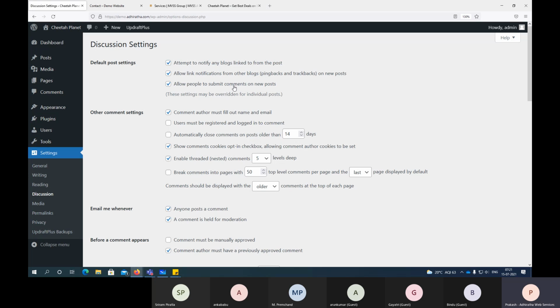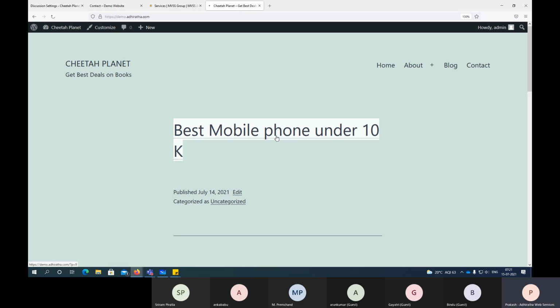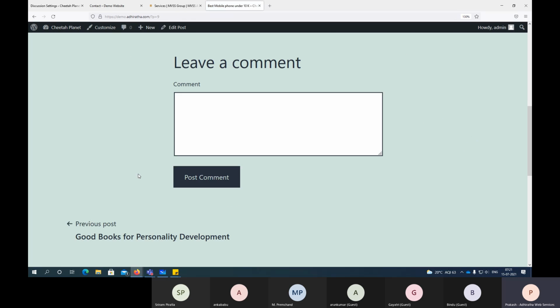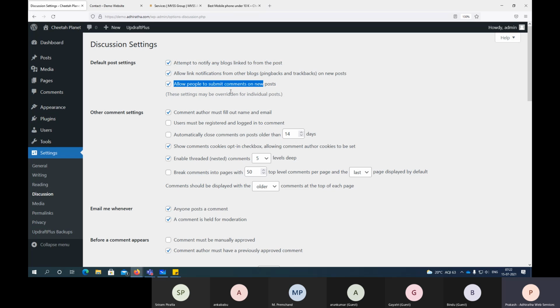Allow people to submit comments on new posts, right? So this is what lets anyone comment. When you post something, like best books or best mobile phone under 10K, anyone can post comments, right? Yesterday when I created that sample post, few of you tried to comment on it, right? So that is what you can enable here. If you don't want that, you can disable it, right?